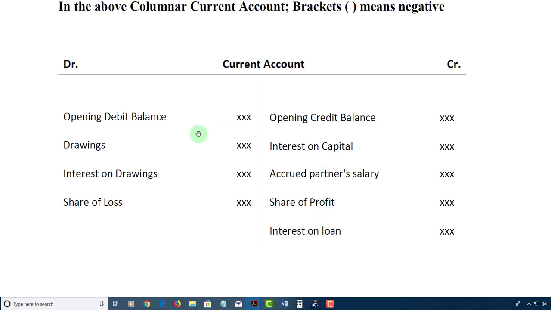On the debit side, you would have the opening debit balance. Again, you would either have a credit balance or a debit. You would have the drawings, you'd have the interest on drawings, and the share of loss. Again, you'd have a share of loss or a share of profit.